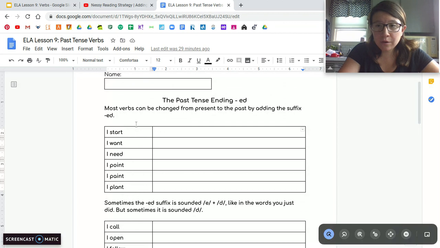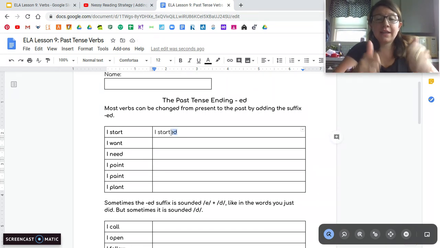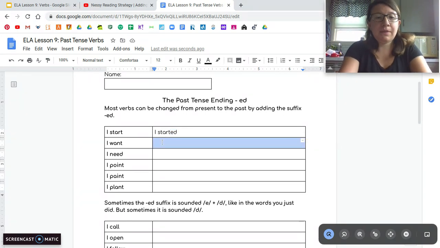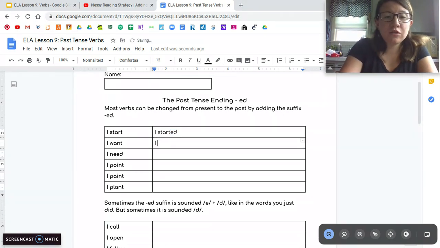So this first set of verbs right here, the ed at the end is going to sound like ed. So you're going to type in the present tense verb and then add the ed at the end to send it into the past, to turn start into started. Same thing with this one. You're going to change I want to I wanted.